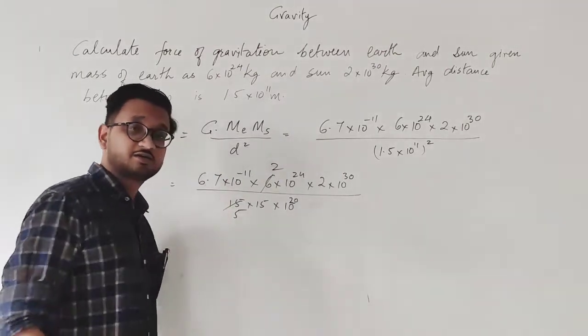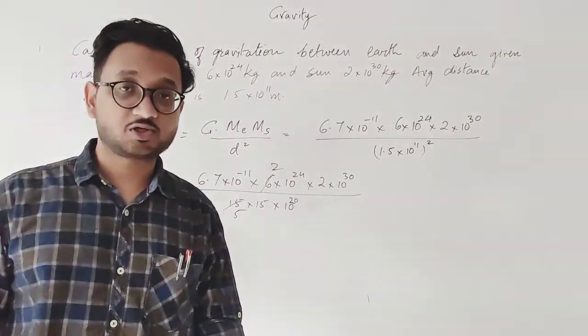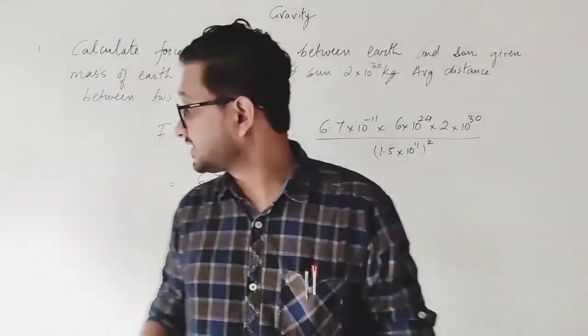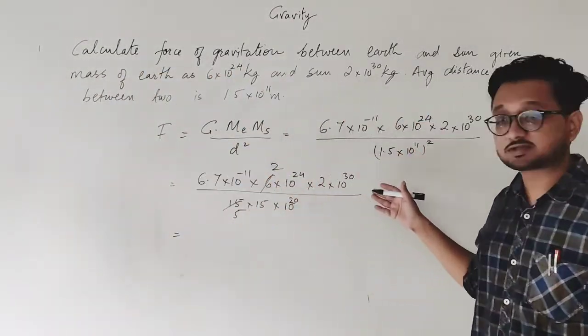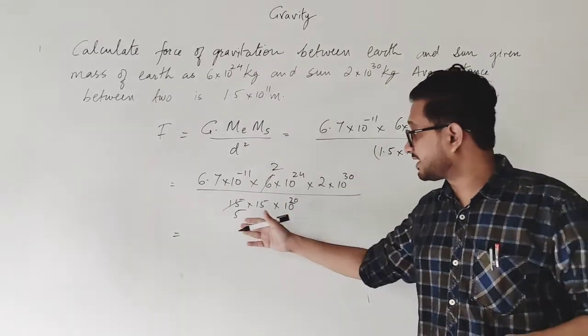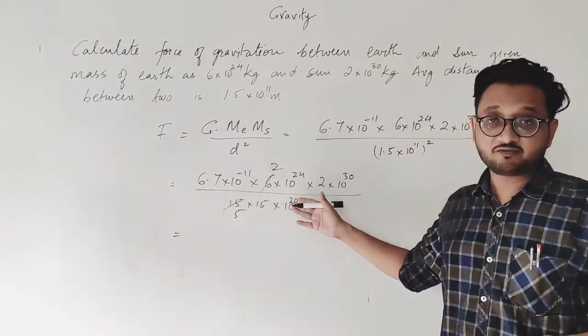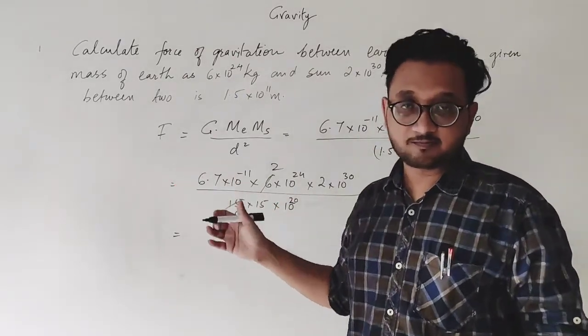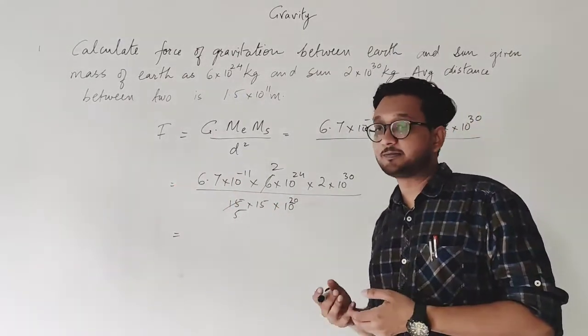And the rest you can divide and multiply according to your convenience. Either you can multiply all these values and then divide by 15 into 15, and then solve, or you can simplify over here and then move further as well.